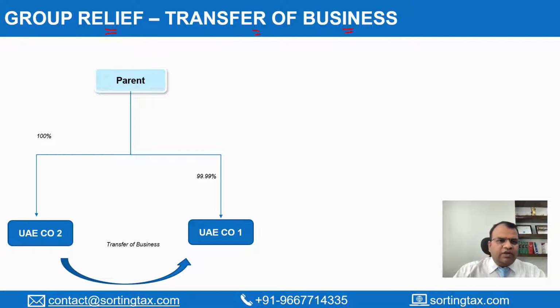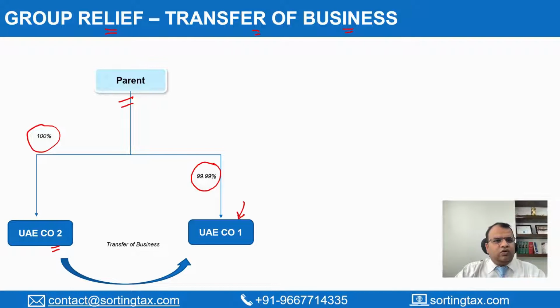So if I just look at the pictures on my left, here what is happening is there is a parent company and that parent company owns 100% of UAE company 2 and 99.99% of UAE company 1. Now, commercially, if this company feels that, why have two entities? We'll need to do the audit separately. Maybe we need to form the tax group.